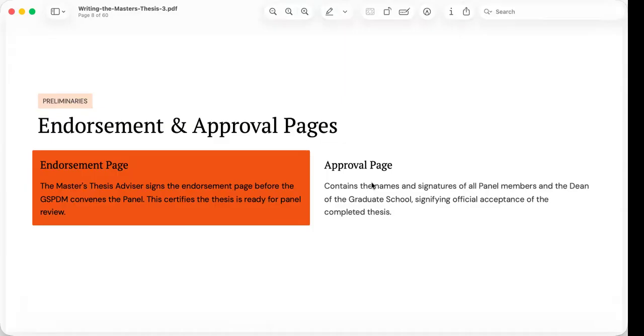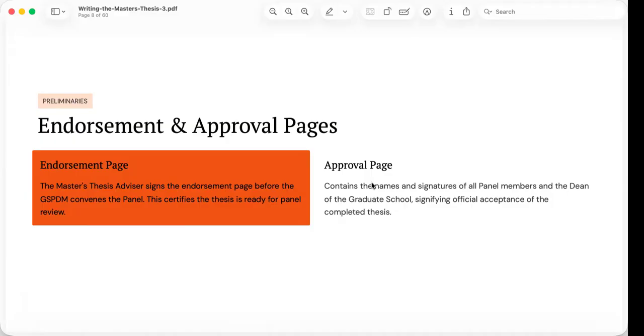The endorsement page is signed by your thesis advisor before your final defense. By signing this page, the advisor certifies that the manuscript has reached a level of quality appropriate for presentation before the examining panel. This does not necessarily mean the thesis is perfect. Rather, it means the advisor believes that the study is sufficiently developed to undergo formal evaluation.